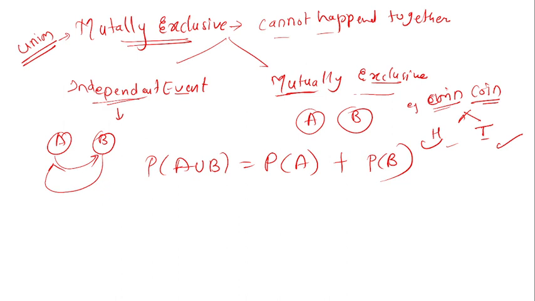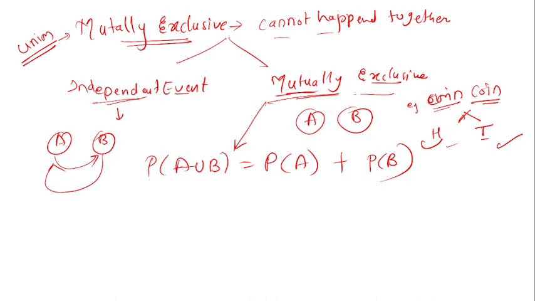Because these two events are mutually exclusive. When the A event happens, there is no possibility of the B event happening. There is zero possibility. So the formula of the mutually exclusive is probability of A plus probability of B.